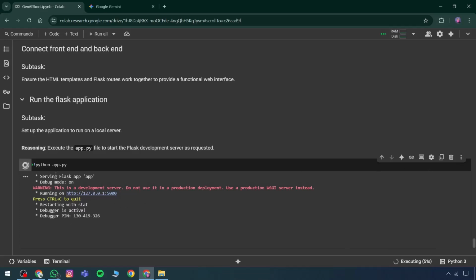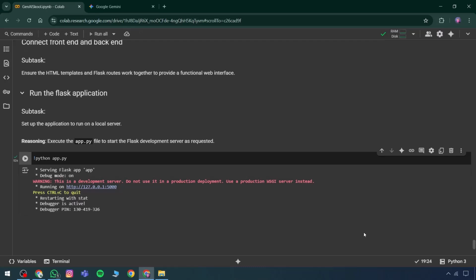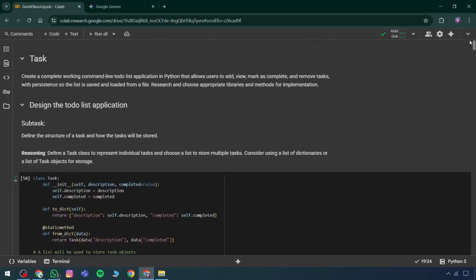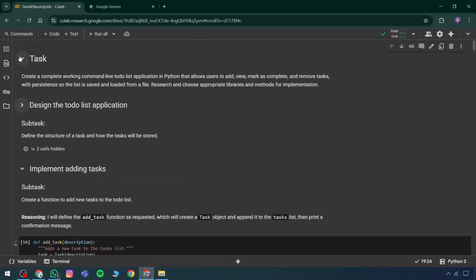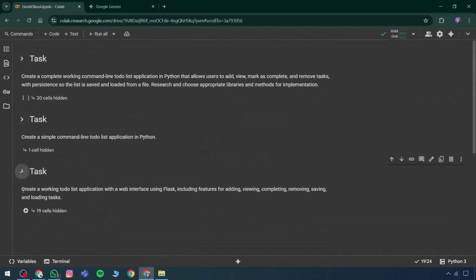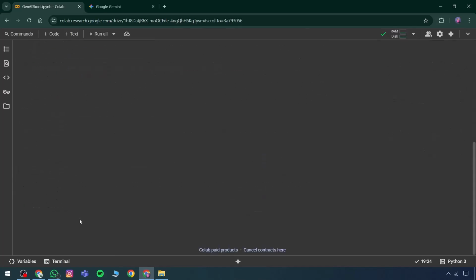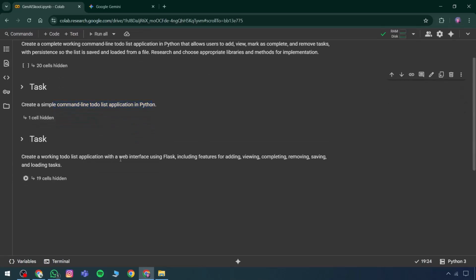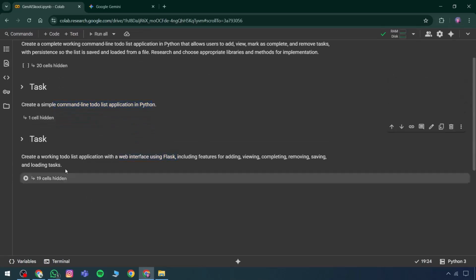If stopping is required, clicking here will halt the process. Additional variations can also be explored. The tool now states that it has delivered a well-structured codebase, which is ready to use directly. Reviewing the tasks, 3 main items appear overall. The first is to create a fully functioning build. Then comes a command line to-do section, which has been simplified slightly. Lastly, it has been run entirely through a web interface.